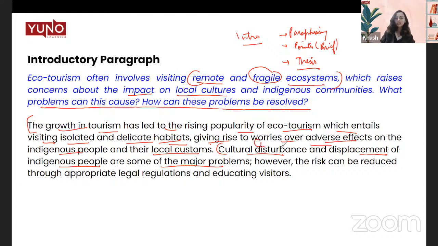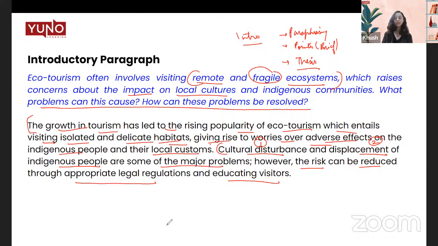So number 1, cultural disturbance. Number 2, displacement of indigenous people. What do we mean by displacement? Means that people might have to move because of the problems that we are causing, right? Then, however, the risk can be reduced through appropriate legal regulations and educating visitors. So these are the solutions that we are going to talk about.